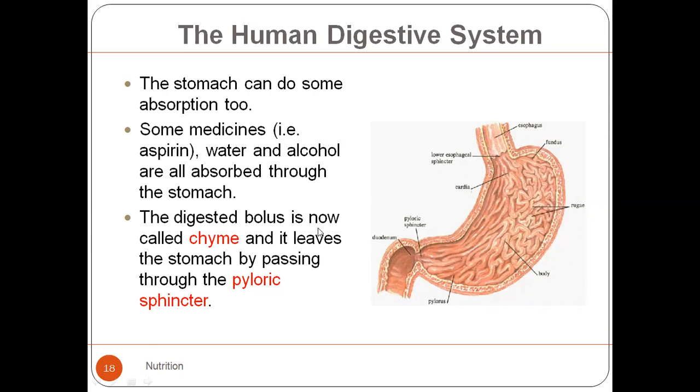The digested bolus is now called chyme, and it leaves the stomach by passing through the other sphincter, which is known as the pyloric sphincter. The intestinal region is known as the pylorus. Okay, so the pyloric sphincter is on this side, and from here the food is then released little by little, and it takes about 3 to 4 hours to empty the stomach again. Okay, let's move on.